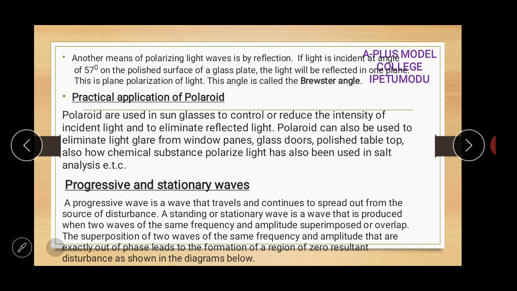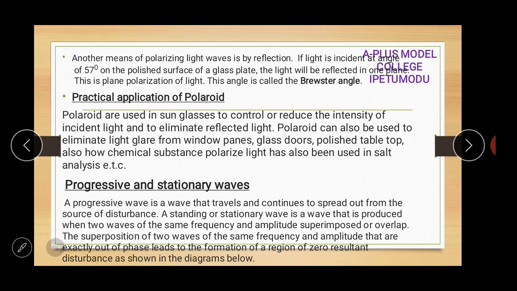Now, progressive or stationary waves. I made examples and differences between these in the last class, but I want us to look at it quickly. A progressive wave is a wave that travels and continues to spread out from the source of the disturbance. A progressive wave is also called a traveling wave.